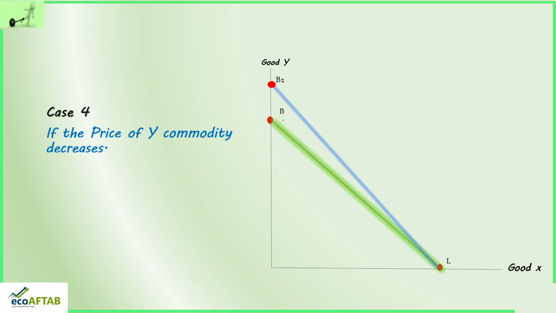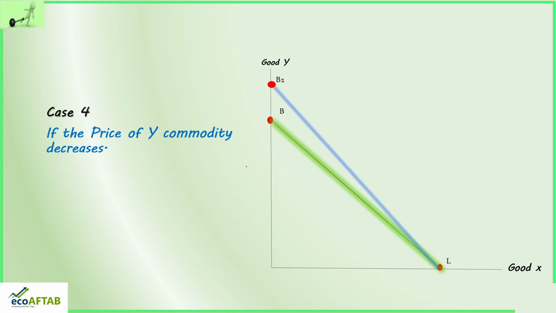So these are the 4 cases with regard to change in price of X or Y. The price of X can increase or decrease. Similarly, the price of Y can increase or decrease. In all these situations, the budget line is shifting either inwards or outwards.